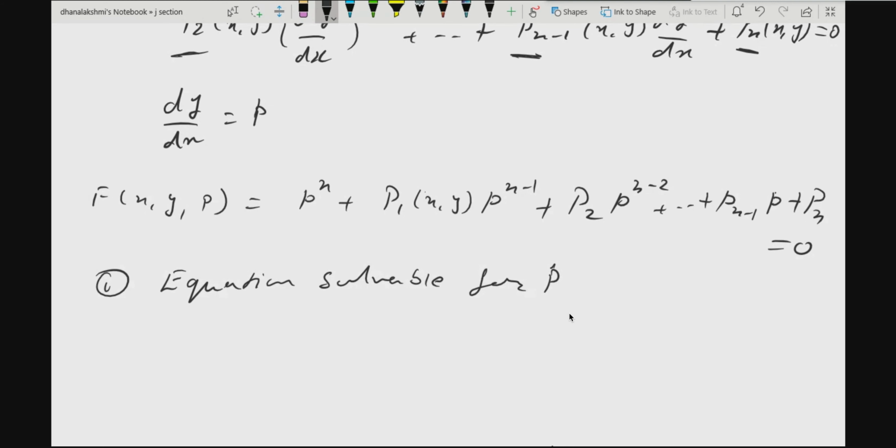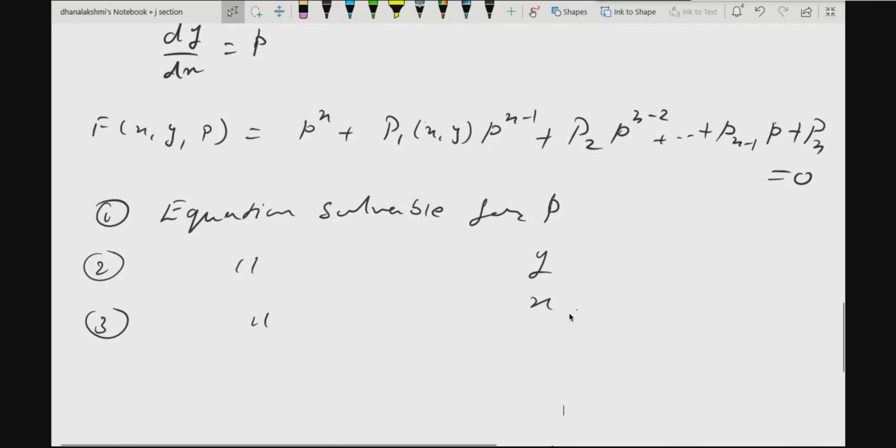You also have equations with one variable missing, which we are not going to learn, and equations homogeneous in x and y, which we are also not going to touch. These we are going to cover: equation solvable for p, solvable for y, solvable for x, and the last one, Clairaut's form. Understood all of you how they are categorized?